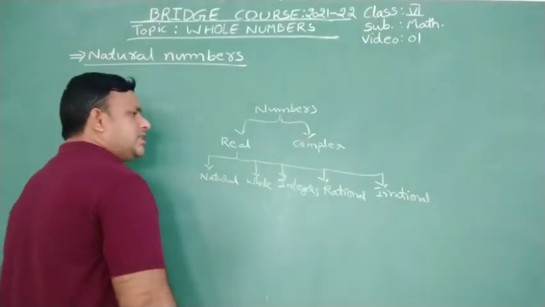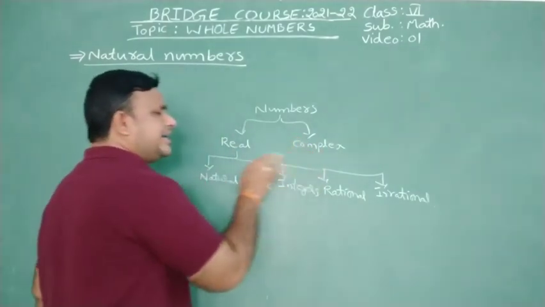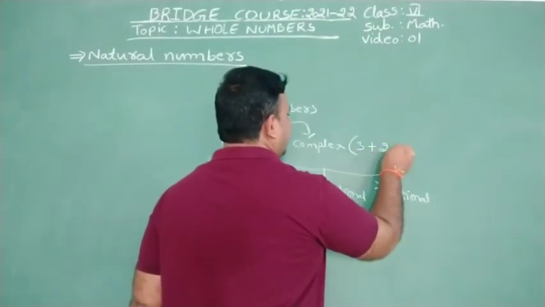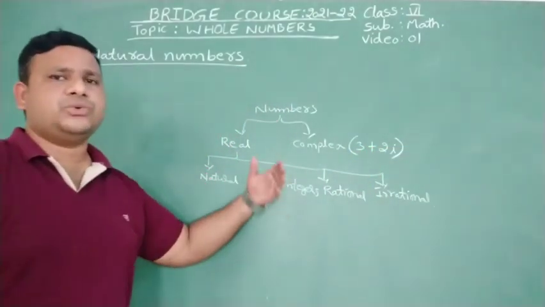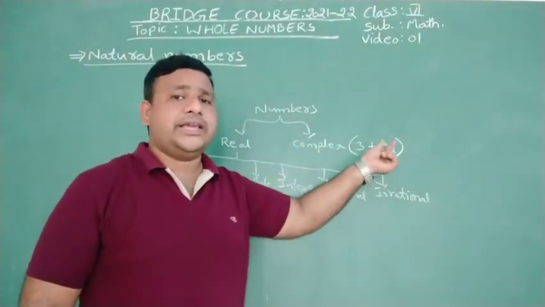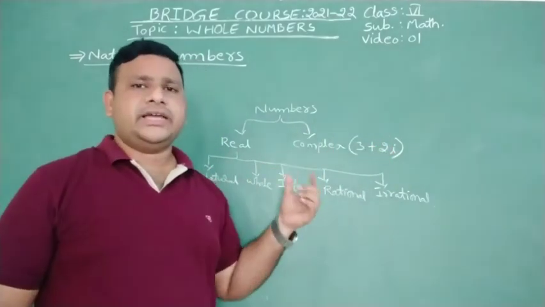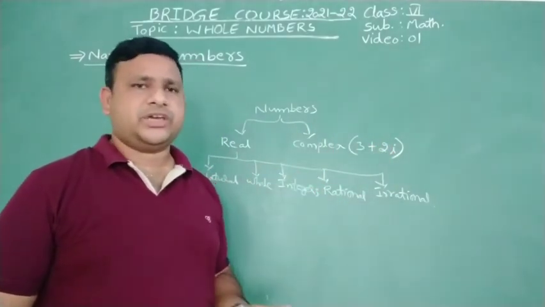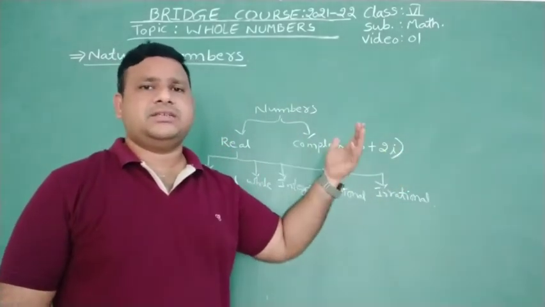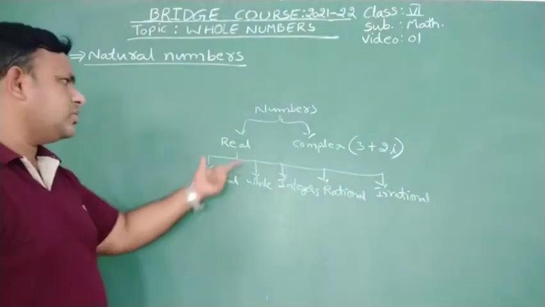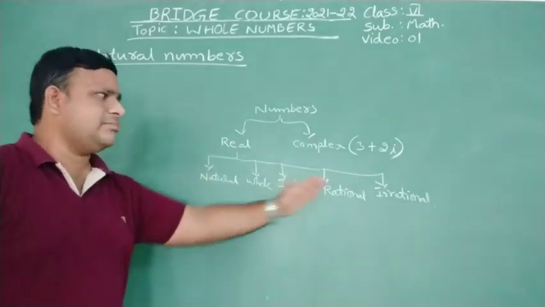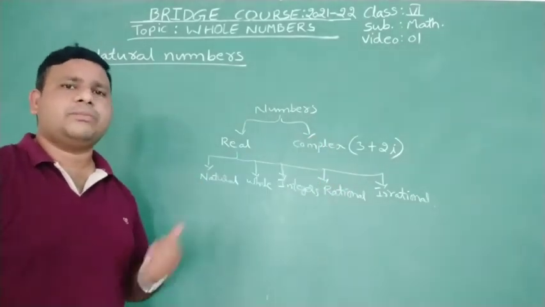Complex numbers are the combination of real and imaginary, like 3 plus 2i or 3 minus 2i. The letter i indicates the imaginary part. About this type of numbers we will discuss in the upcoming classes. As of now, we have to know about the real numbers first.